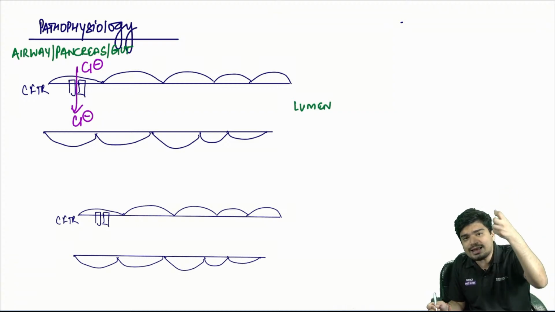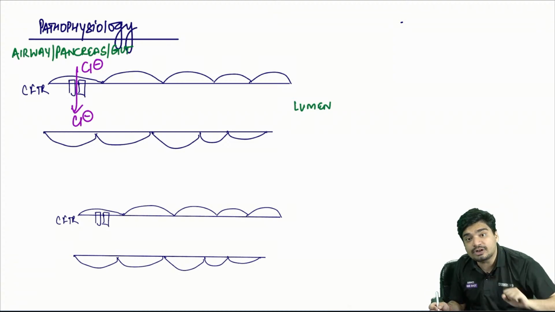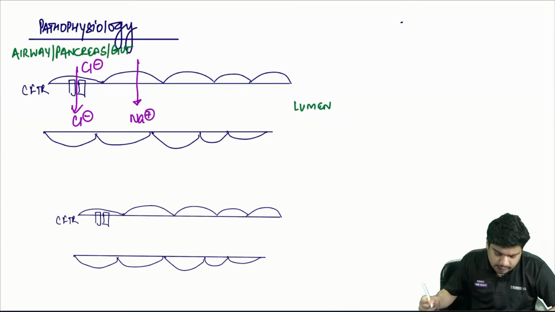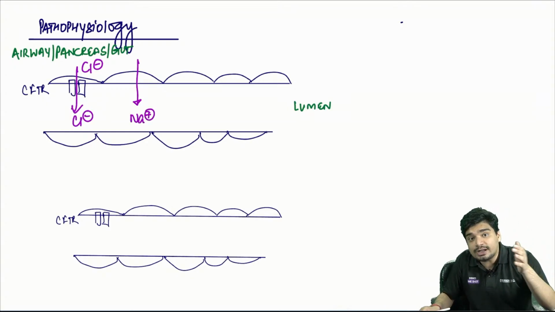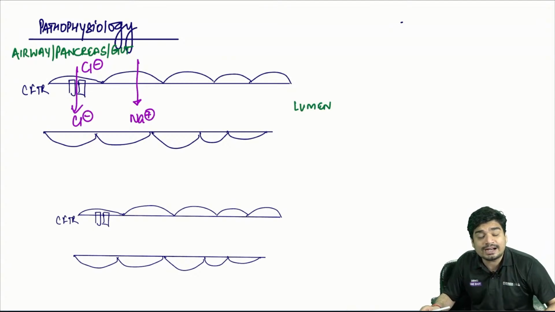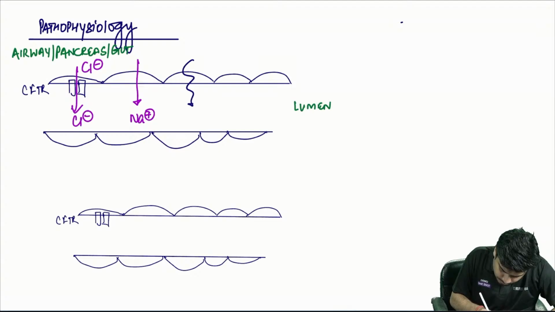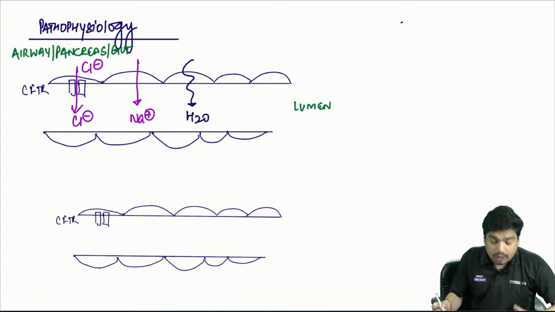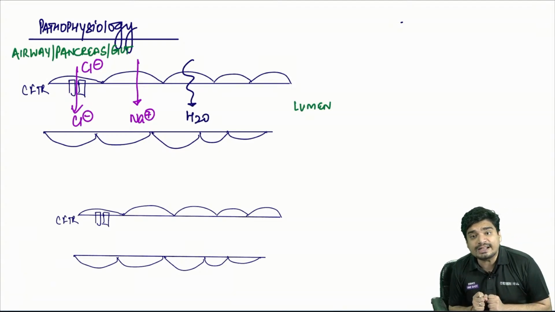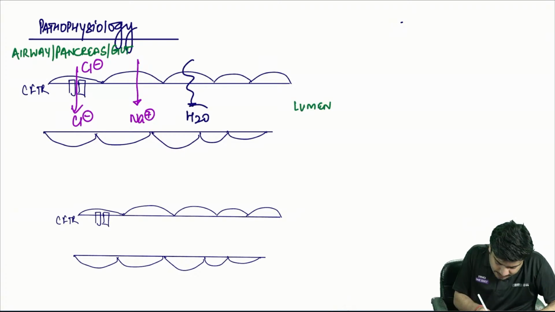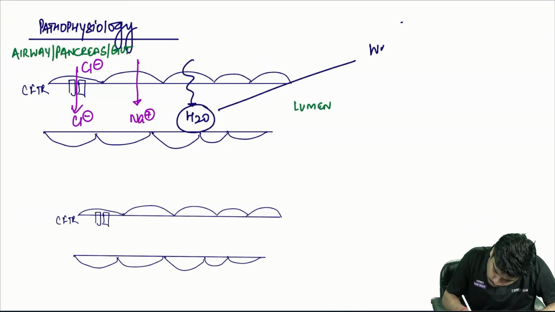Now, if chloride has come into the lumen, it will attract a positive ion. It will attract sodium. If sodium chloride is now in the lumen, it will attract a lot of water. Water coming into the lumen makes the secretions very watery. The airway secretions, the pancreatic secretions, the gut secretions will become watery.